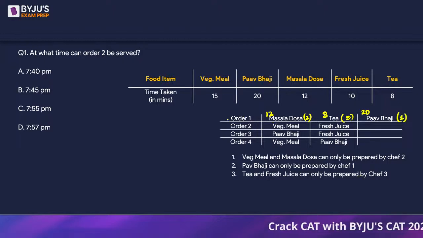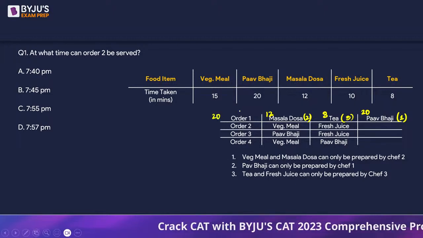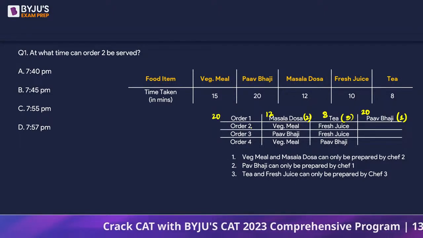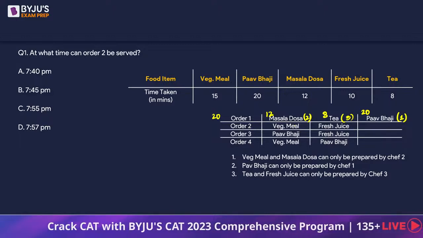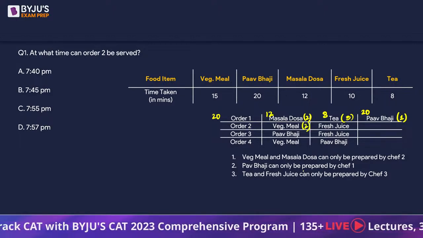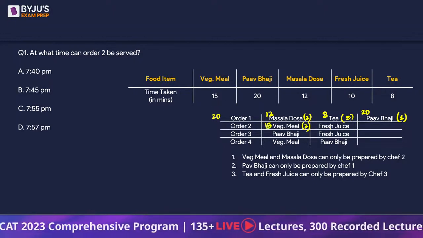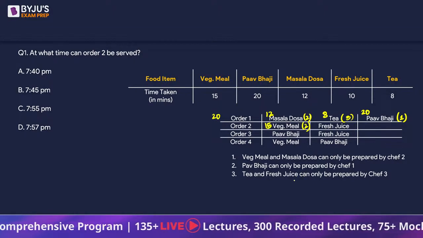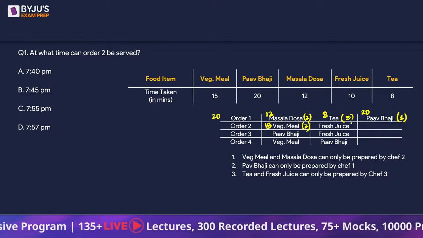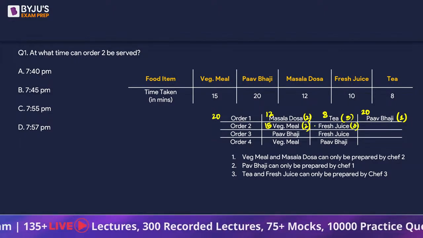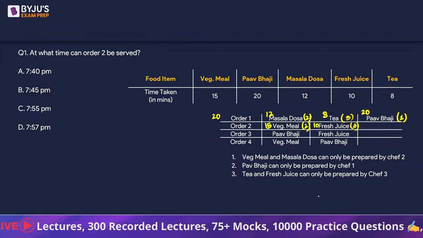So can we say the order will get completely served in 20 minutes? Let's look at order 2. Veg meal is being made by chef 2 and veg meal takes 15 minutes. If you look at fresh juice, it takes 10 minutes and being made by chef 3.